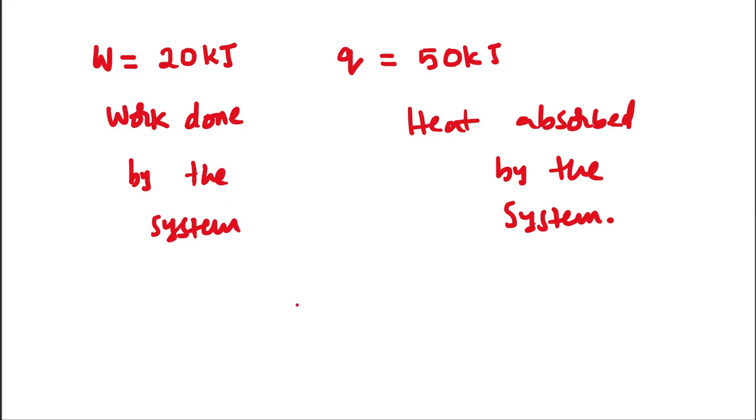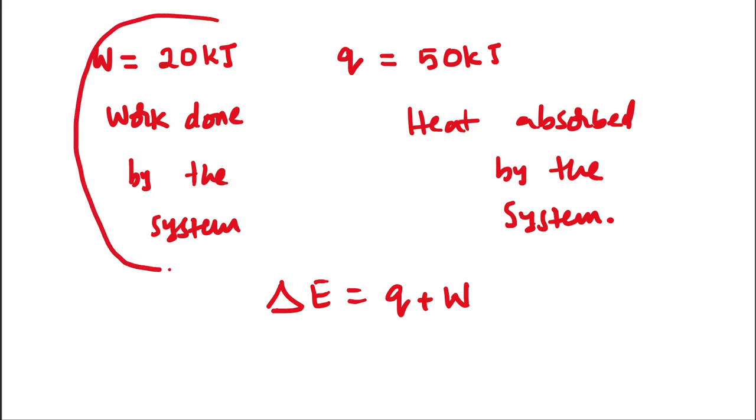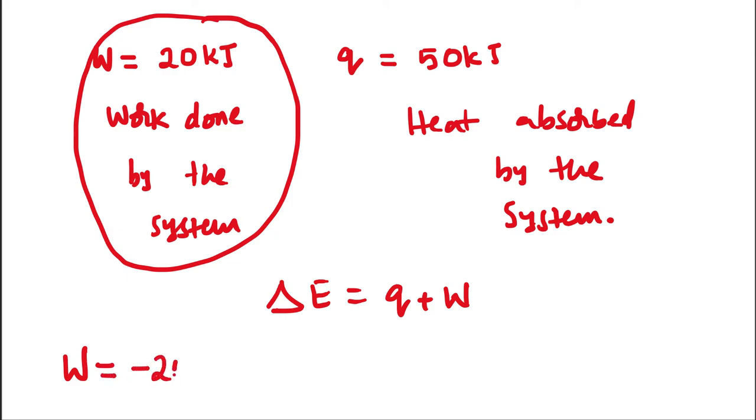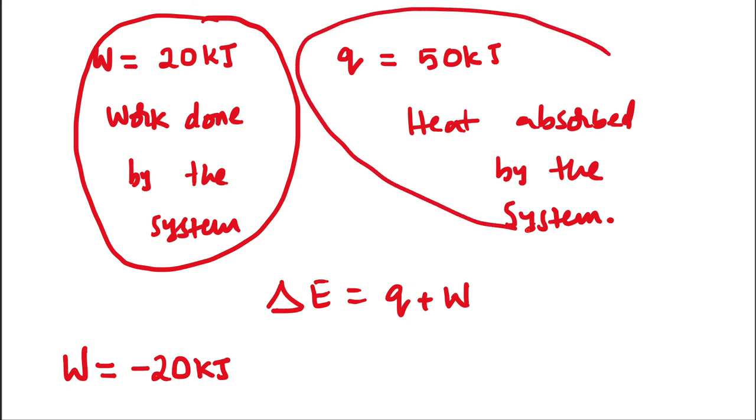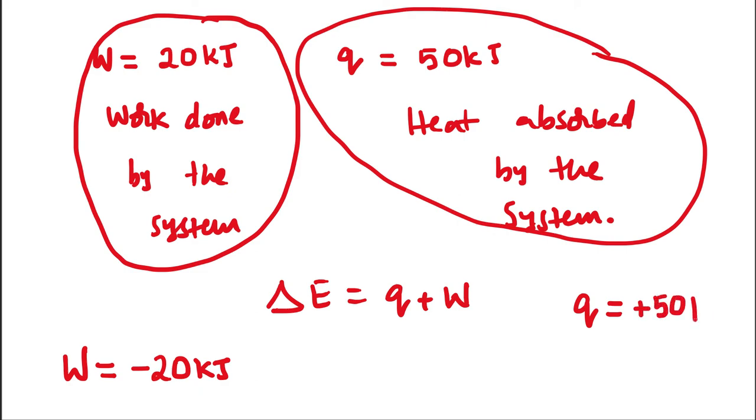Let's use the first law of thermodynamics. What is that? Delta E is equal to Q plus W. Here work is done by the system, therefore it must have a negative sign, so we take negative 20 kilojoules. Here the system is absorbing heat, therefore we take Q as a positive number, so this 50 is positive.